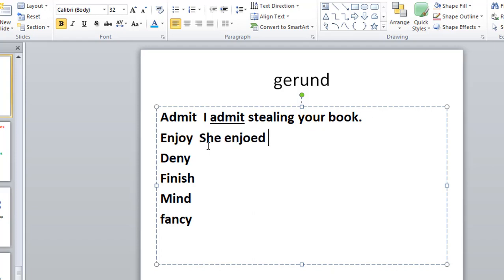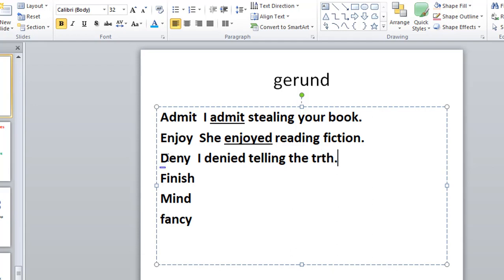Yes, for example, here is the second example: she enjoyed reading fiction. Here enjoyed is a verb, ታያችኋል ይሄ enjoyed verb ነው, ስለዚህ ከሱ ቀጥሎ ያለው verb በgerund form መገለጽ አለበት. The other example: I denied telling the truth.